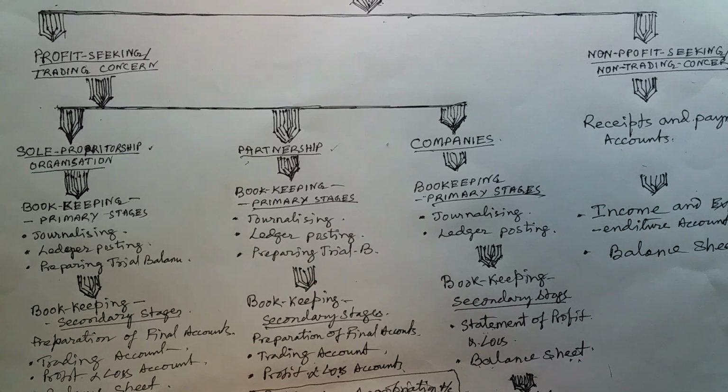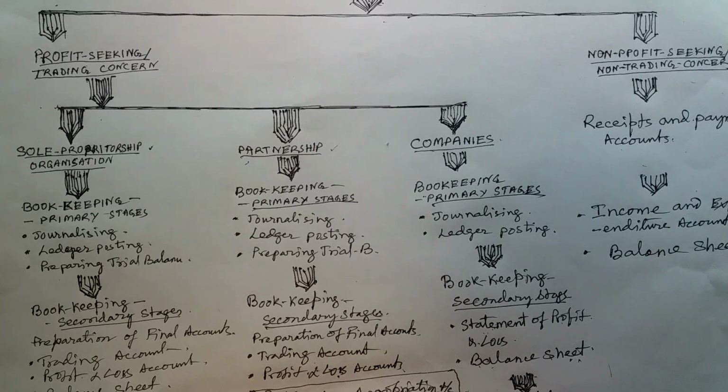Salary and commission are to be provided to the partners. Then if any partner withdraws from the business, interest may be charged on the withdrawal. Whether interest on drawing is to be charged or not has to be mentioned in the agreement. That also is brought into the profit and loss appropriation account. All these transactions between the firm and the partners are recorded in the profit and loss appropriation account.